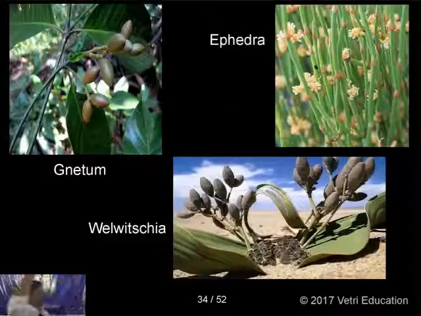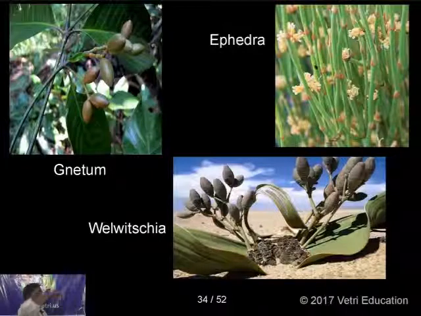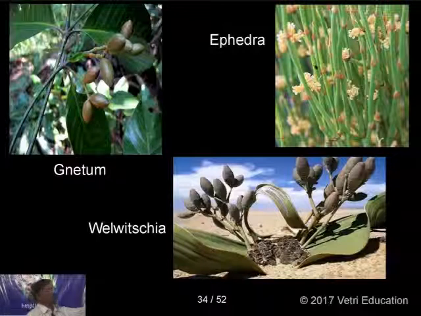You can see the first diagram, Gnetum. This is a climber. I can say it is a liana. A woody climber is known as a liana. The stem is very long, very big. So this is a liana, and this is Ephedra. This is a medicinal plant, and Welwitschia. This is a garden plant. The leaves with the cones are there.